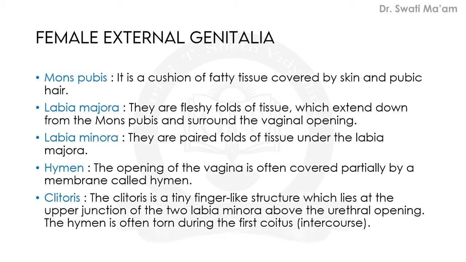Then comes another structure. The opening of the vagina is often partially covered by a membrane. This membrane is called hymen. It is a very transparent membrane. Lastly, clitoris. It is a tiny finger-like structure which lies at the upper junction of the two labia minora, above the urethral opening. So all these structures are related to external genitalia.